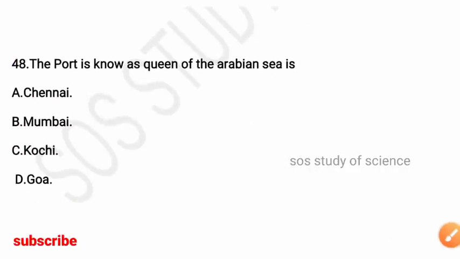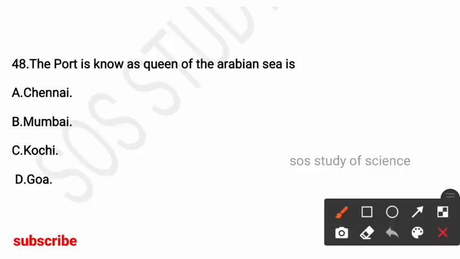Next question. The port known as Queen of Arabian Sea is. Options: Chennai, Mumbai, Kochi, Goa. So here the right answer is option C, Kochi. This port is known as the Queen of the Arabian Sea.